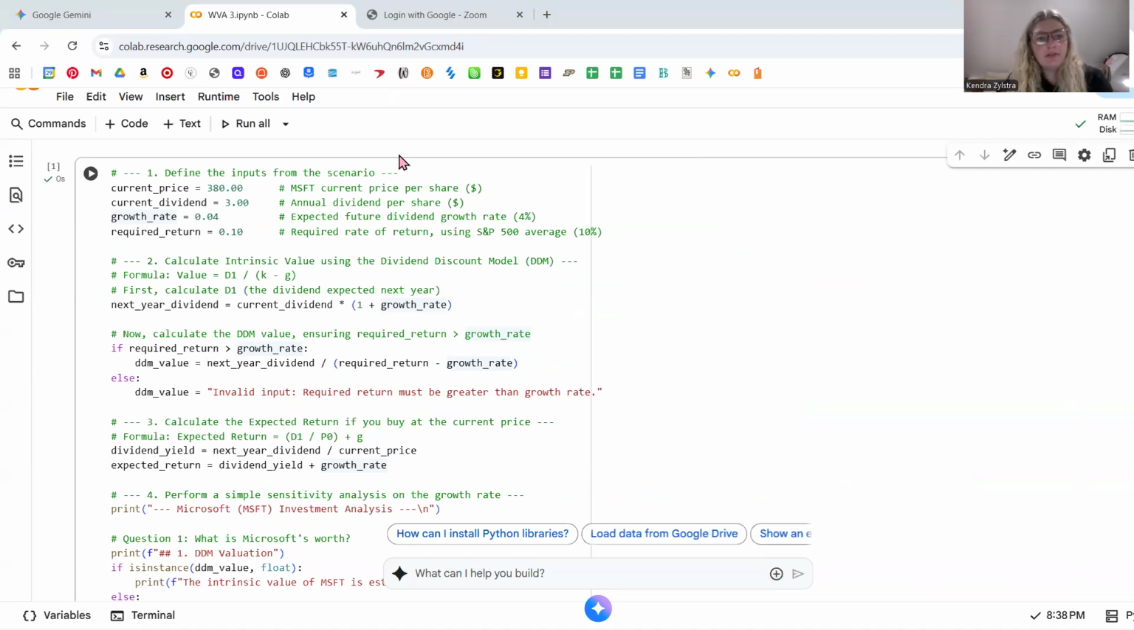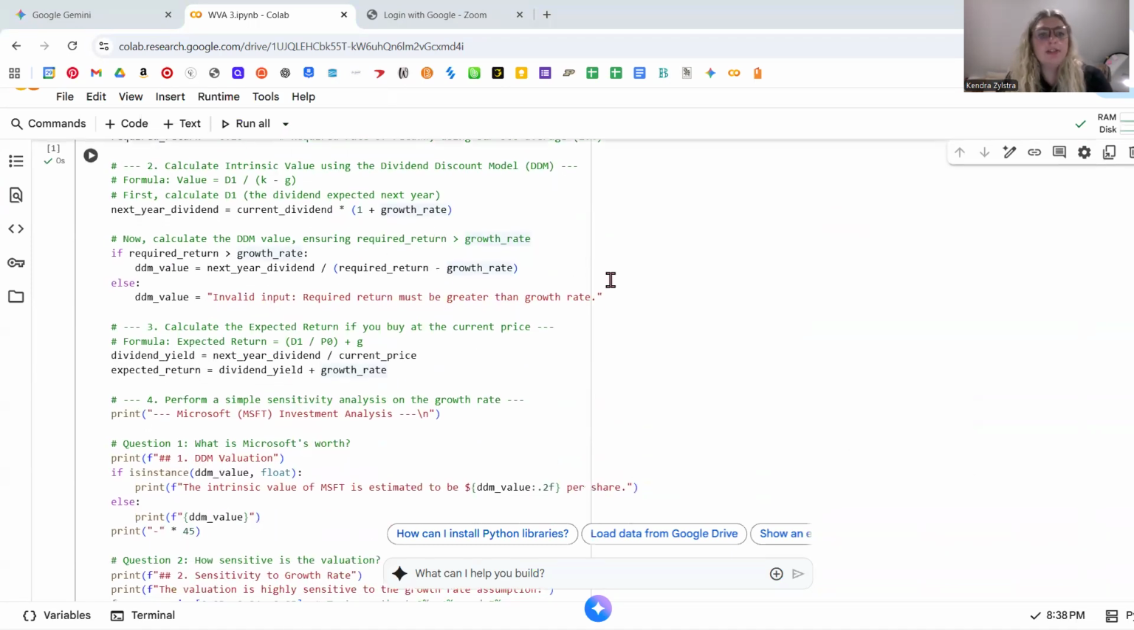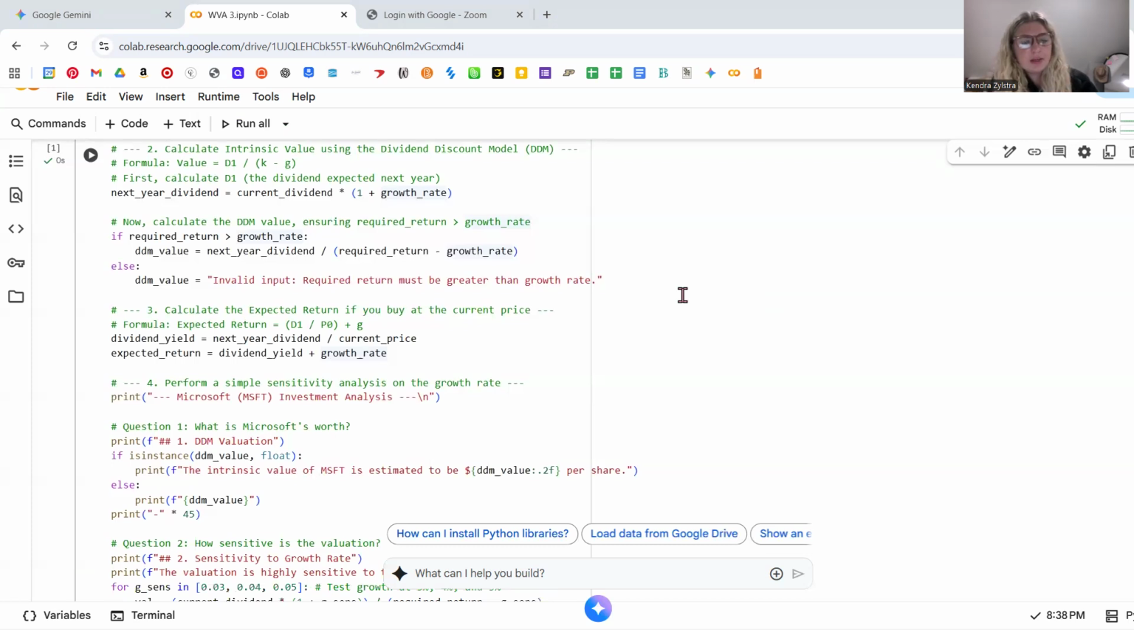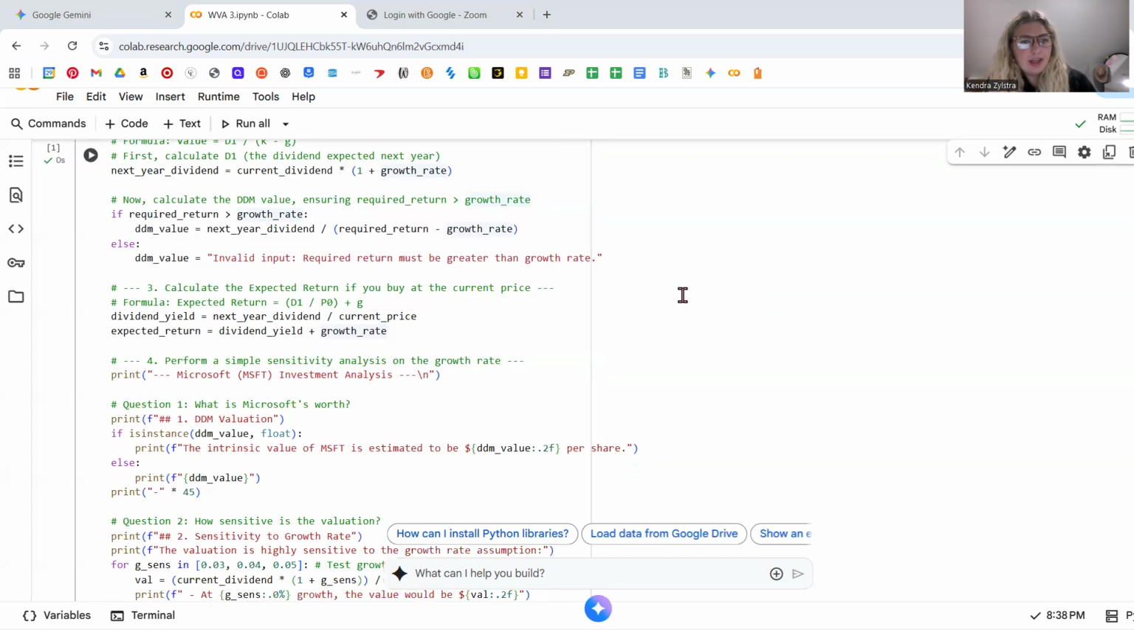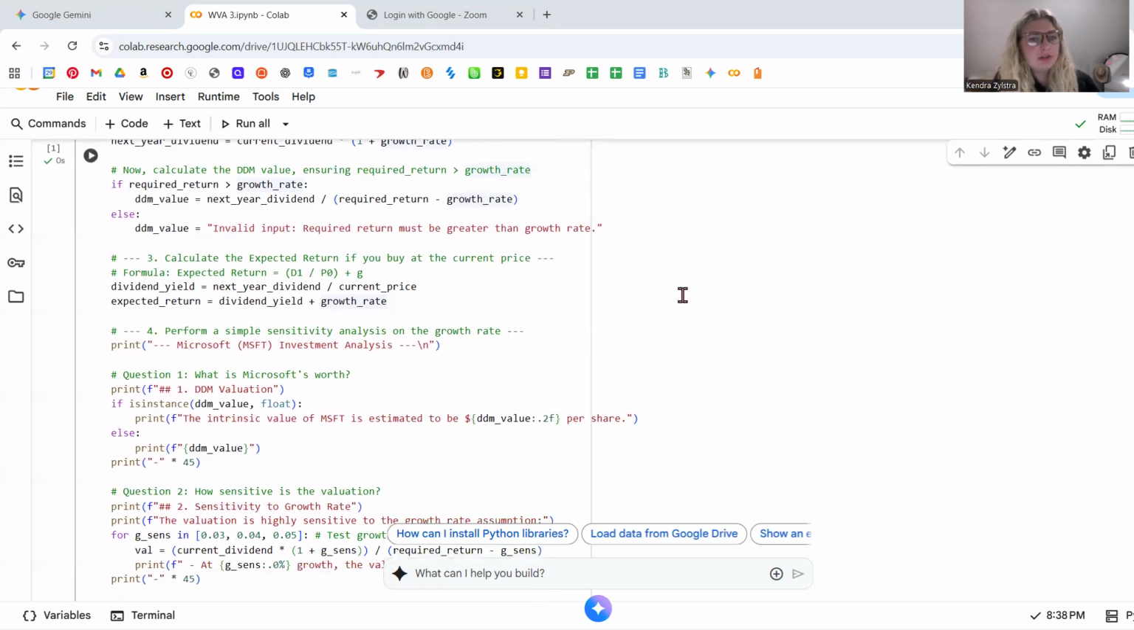And then number 2, after we define the inputs, calculate the intrinsic value, and we're going to be using the dividend discount model, or DDM. What's really important to remember throughout this whole analysis is that this is the model that we're going to be using to answer these questions. To solve the analysis is the dividend discount model. So we're going to calculate the intrinsic value using this model, and we know the formula there is D1 divided by K minus G. And then we can calculate the DDM value, ensuring required return is greater than growth rate.